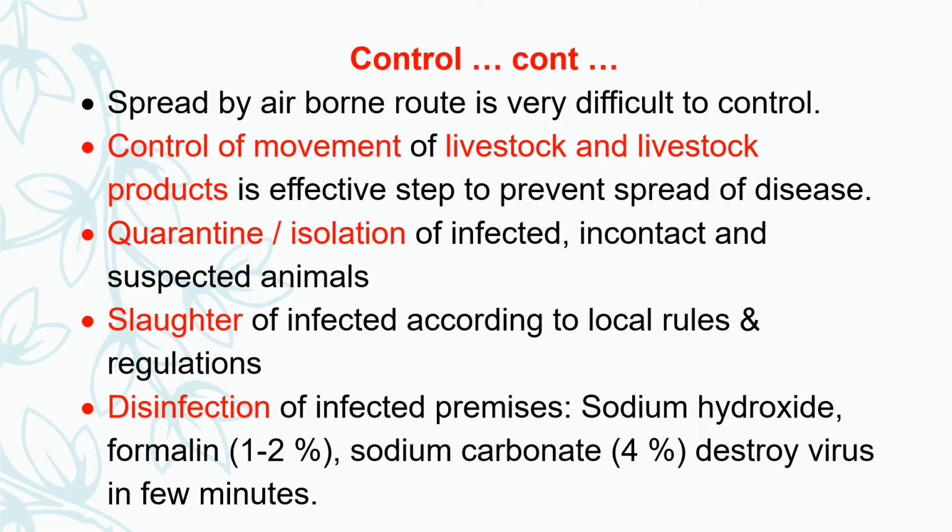Continuing with control and prevention. If the spread of foot and mouth disease is airborne, it is very difficult to control, because airborne spread is very fast. If you control it in one area, the outbreak is observed in another area also. But control of movement of livestock and livestock products is an effective step to prevent further spread of the disease.